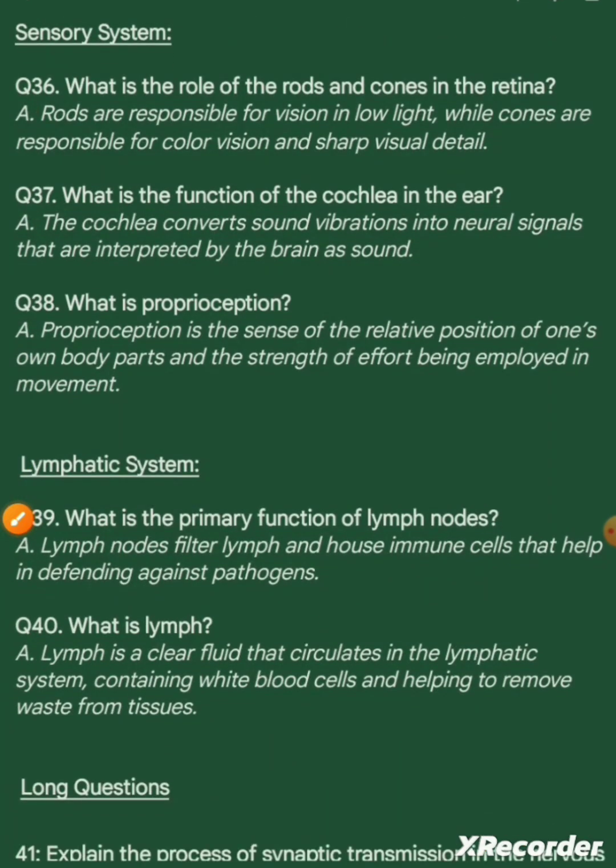Question 37. What is the function of cochlea in ear? Answer. The cochlea converts sound vibration into neural signals that are interpreted by the brain as sound.